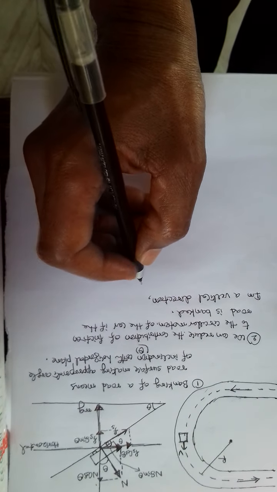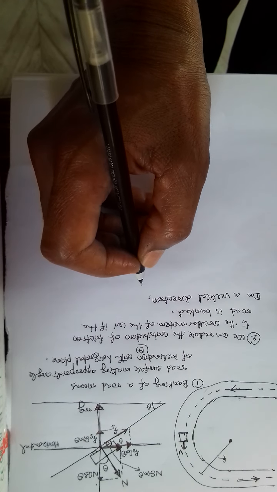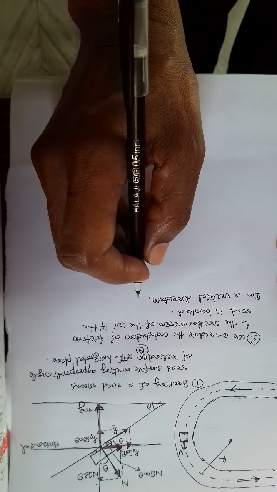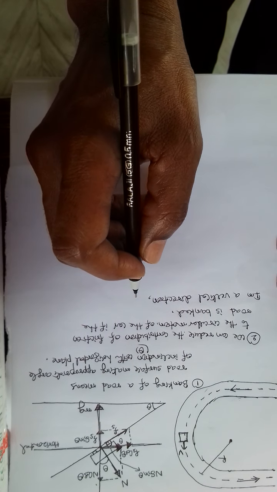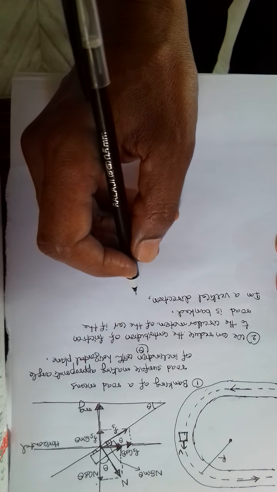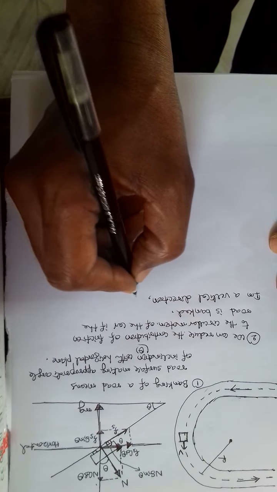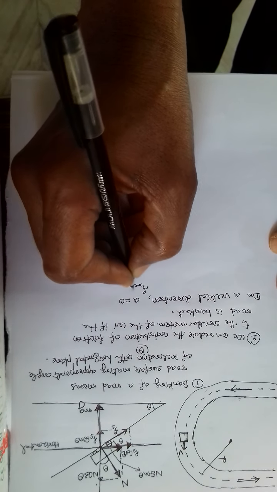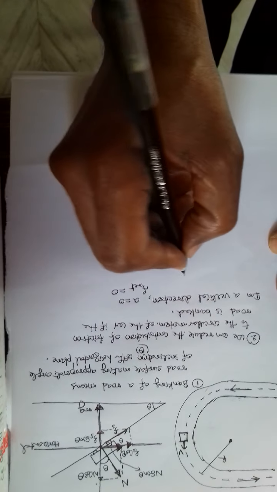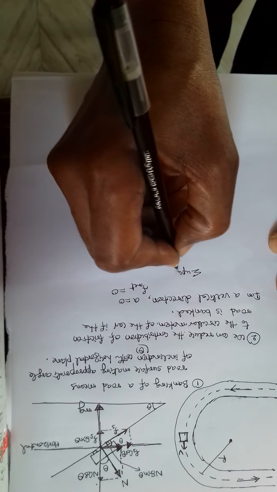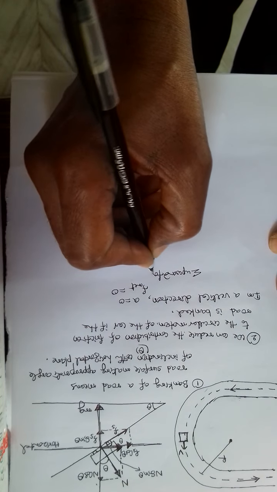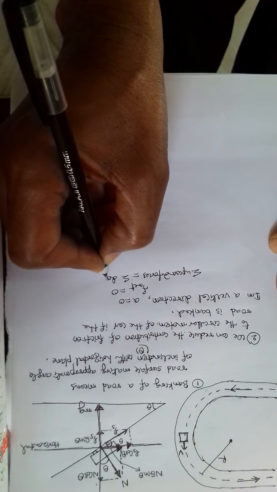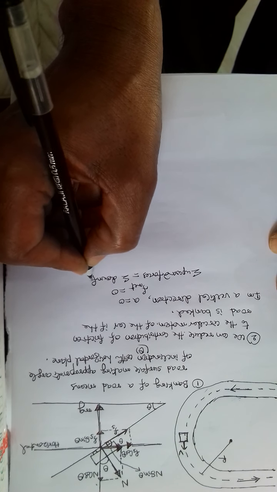In a vertical direction, the vehicle is neither flying up nor sinking down. It means what? In a vertical direction, net force is zero. Acceleration is zero, or net force is zero. It means sum of upward forces is equal to sum of downward forces.